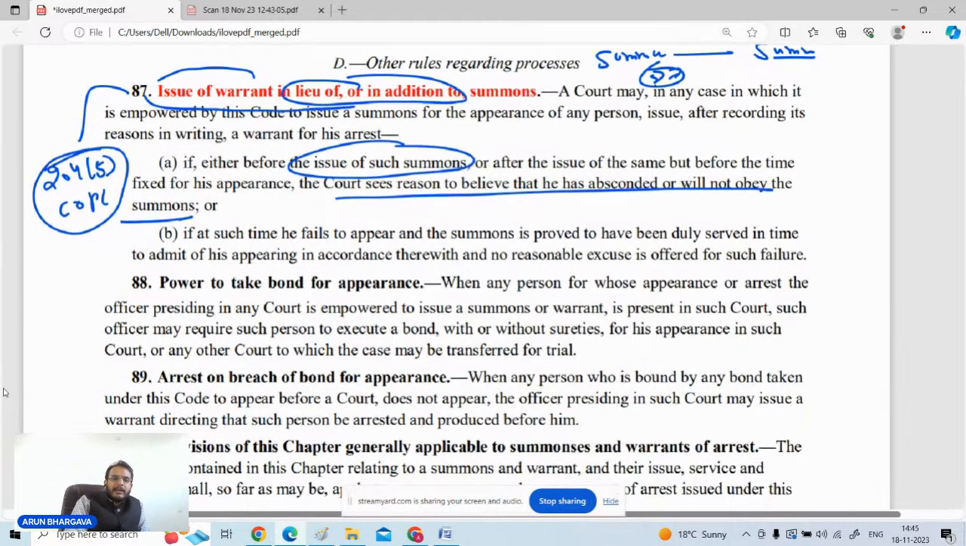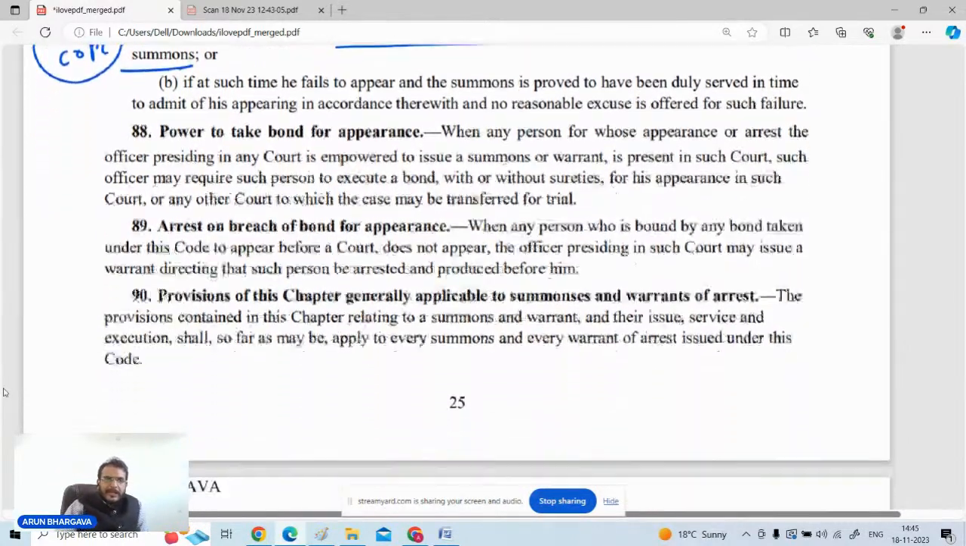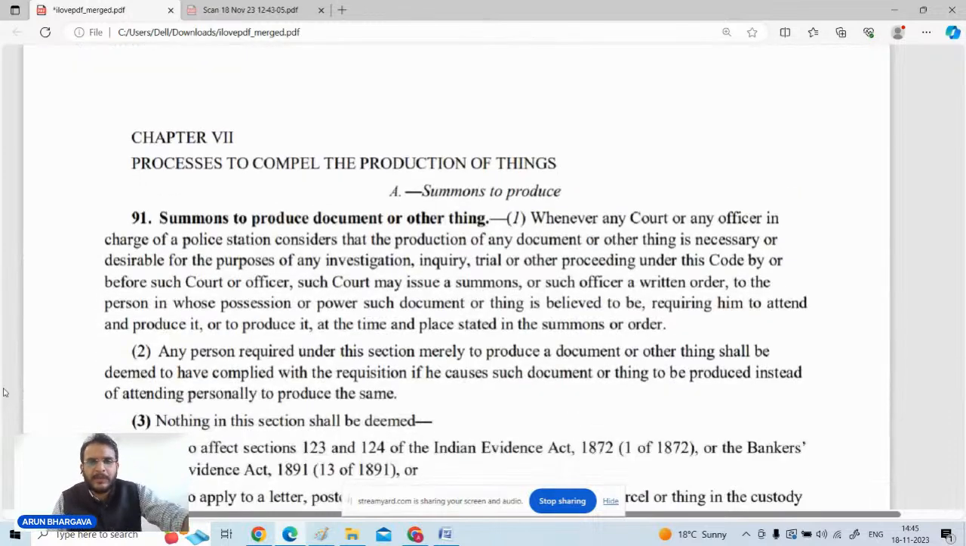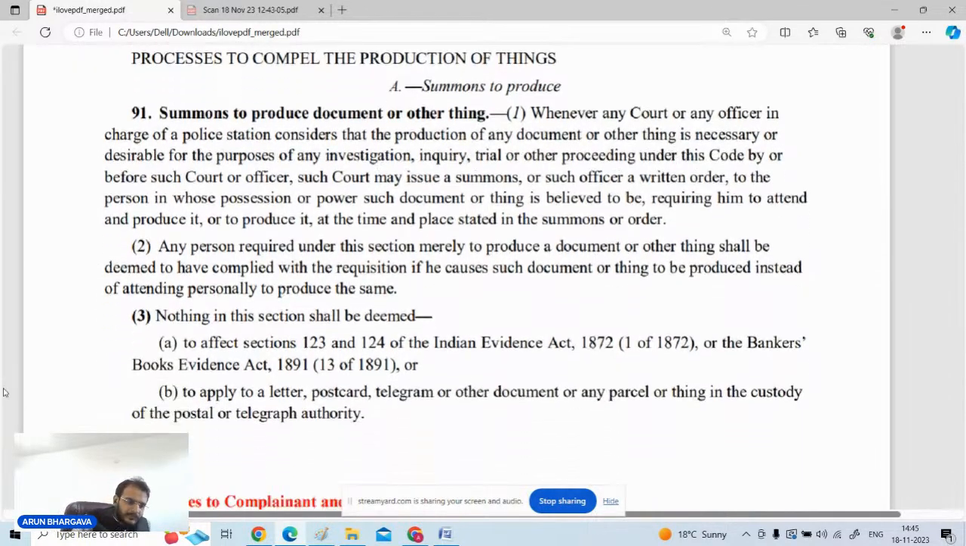ठीक है. इसके बाद आपका सेक्शन नंबर 88 हेडिंग का ध्यान रखना है, that is bond is to be signed for appearance before the authorities. सेक्शन नंबर 91 निकालो. Take out section number 91. Summons with respect to the production of things.